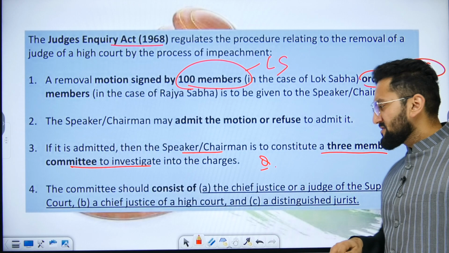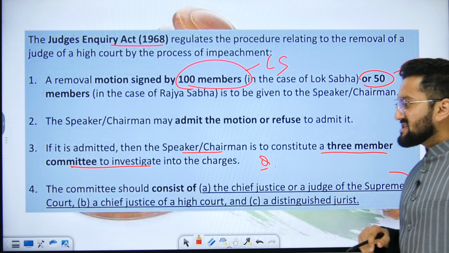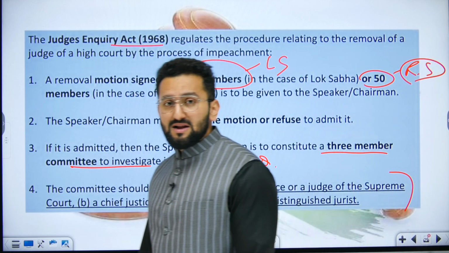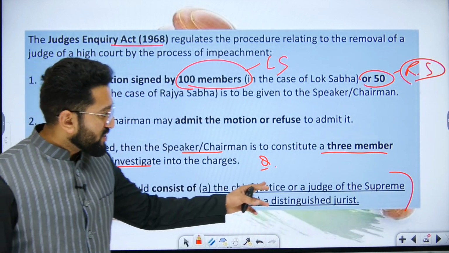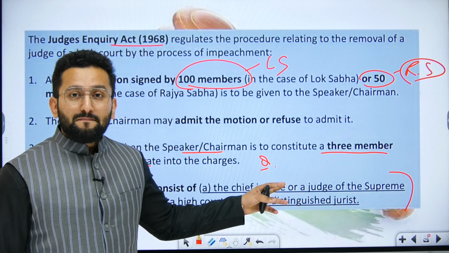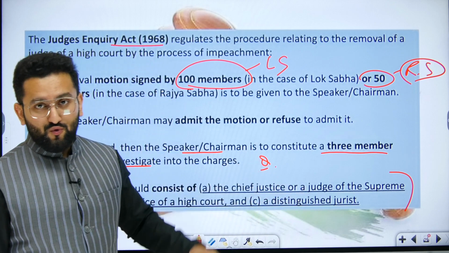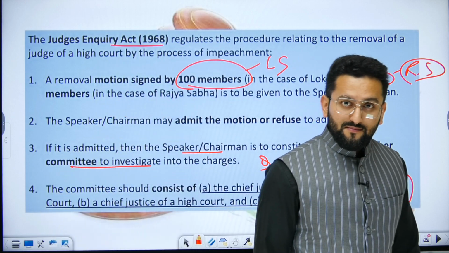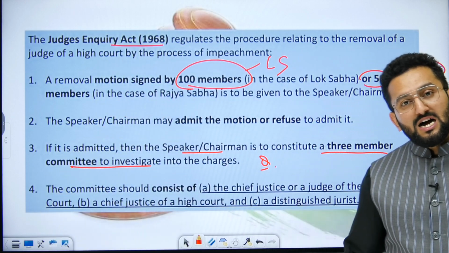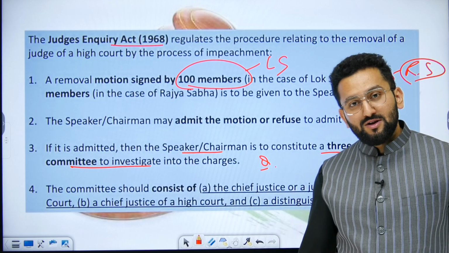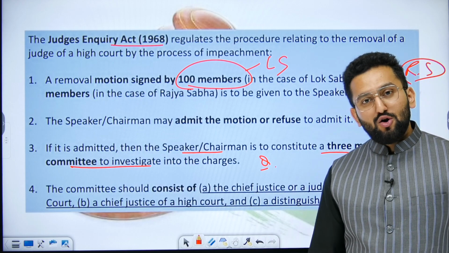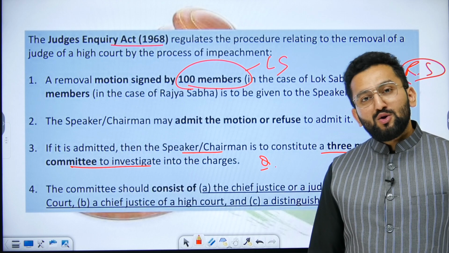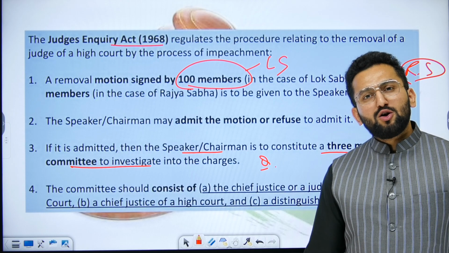And some of you might say, sir, why are you playing on these intricacies? Yes, because there is a logic behind it. Why was the word senior not used here? Because the same kind of setup is used when we talk about removal of a Supreme Court judge. Consider the judge under inquiry is quite close to the senior most judge or CJI. Now in this case, don't you think this will be a conflict of interest?